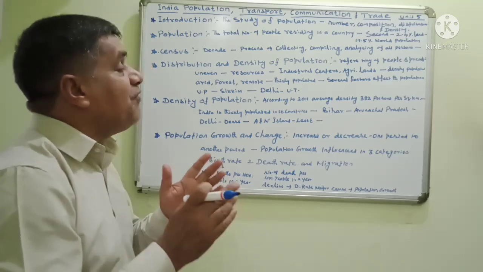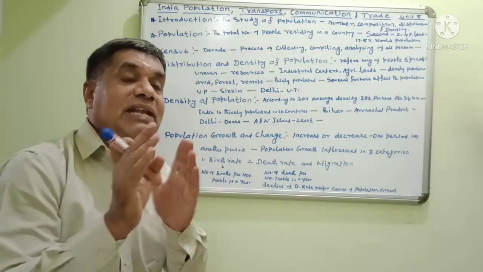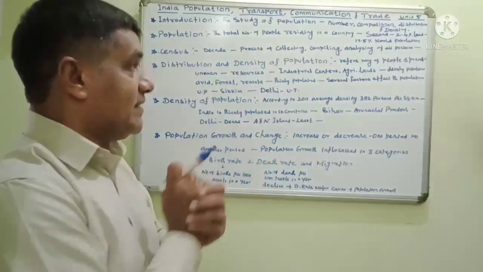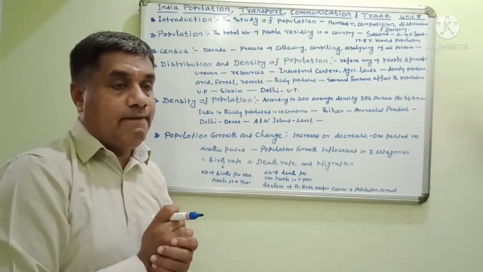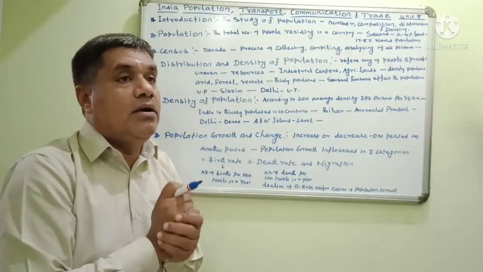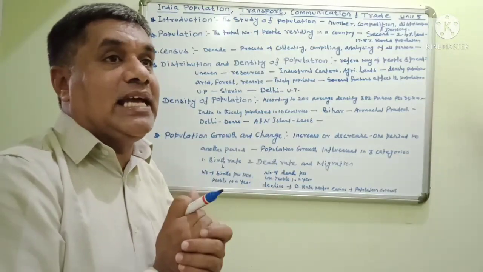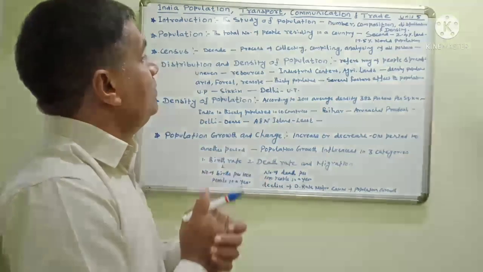For example, for the density of population, more and more people live in industrial areas and agricultural areas, where agriculture grows well or the area is industrially developed. In those areas, more and more population will live.